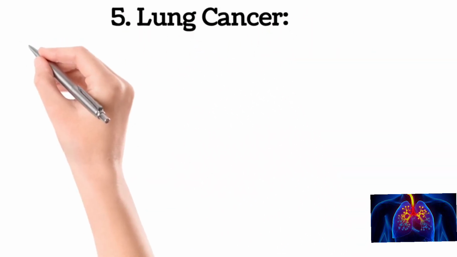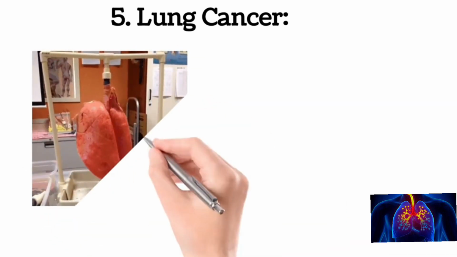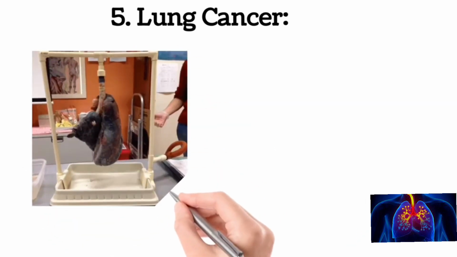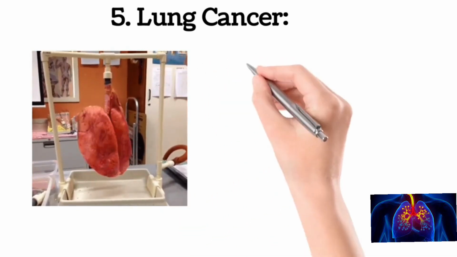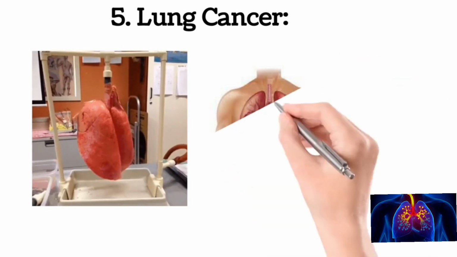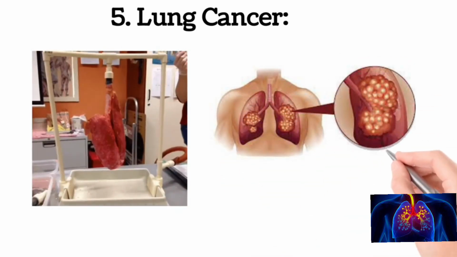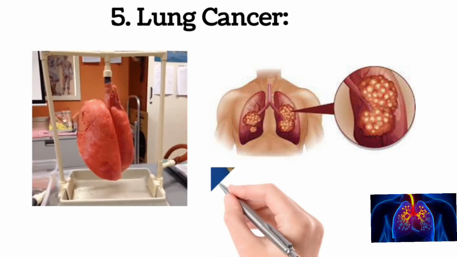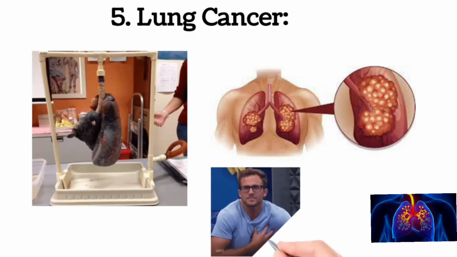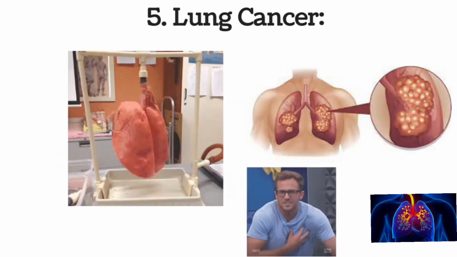Lung cancer. Lung cancer, a well-known but significant topic, is the next focus of our discussion. It is a type of cancer that starts in the lungs, commonly associated with long-term smoking. However, non-smokers can also develop lung cancer. Symptoms include persistent cough, chest pain, shortness of breath, coughing up blood, and unintended weight loss. Early detection and treatment are crucial for better outcomes.